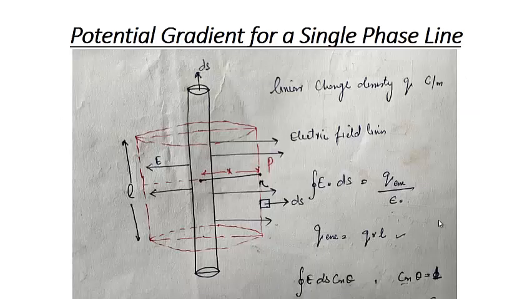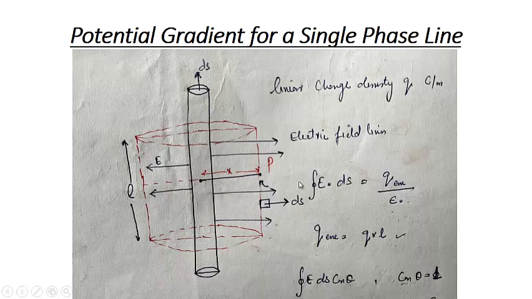So this is what is meant by the definition of the corona. Now let us first try to derive the potential gradient, and we know the potential gradient is also known as electric field. We'll try to find out its formula for a single phase line. Before going into that, let us say we have a conductor over here. It has a linear charge density of Q coulomb per meter, and we need to find out the electric field at a point x distant from its center.